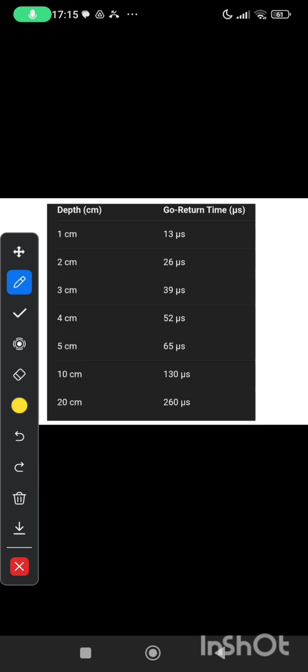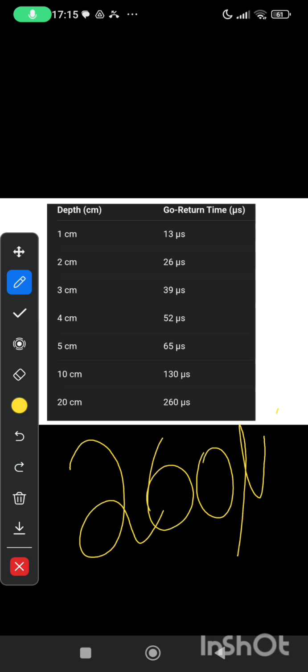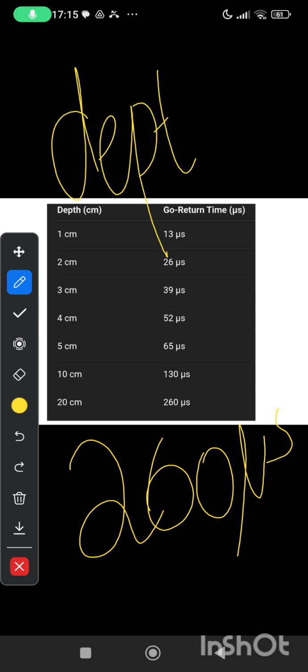So what do you think? If we know the go return time, for example, go return time is 260 microsecond, we have to find depth. So can we find it? Okay, so we divide it by 13. Yes, exactly.